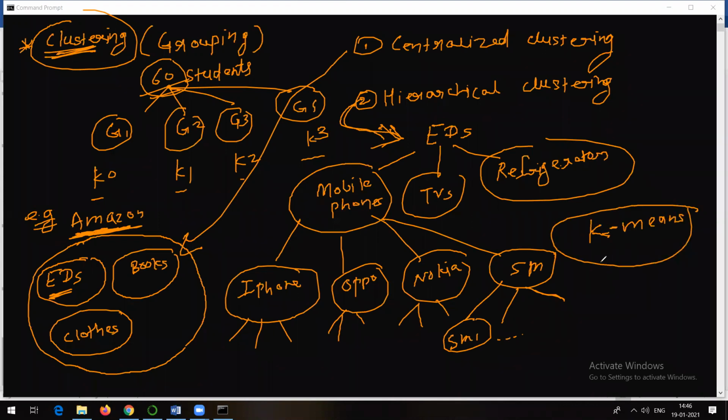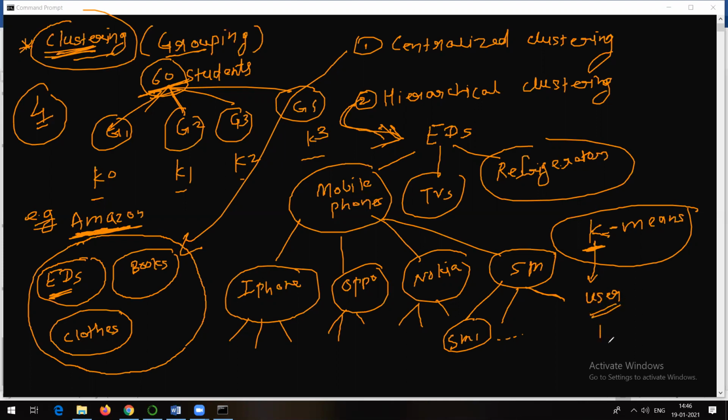So, K-means is actually used for clustering, and clustering, as we have just seen, simply means grouping. Now, talking about the algorithm, here I have given you the example of 60 students. I told you that they are divided into four groups. But where did I get the value of 4, or what does this 4 represent in K-means? This 4 value is nothing but the number of clusters. This k value represents the number of clusters, and that will be given by the user.